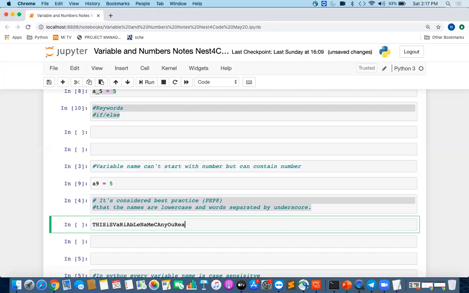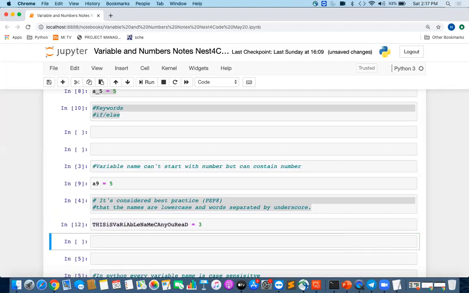So guys, this is a variable name. Do you think it's a good variable name? Can you read this variable name easily? Is it readable? It's difficult to read, right? And it's a valid variable name. I can have a value which this variable is holding, right? So from Python's perspective, from whatever the conditions are there, this is a valid variable name.